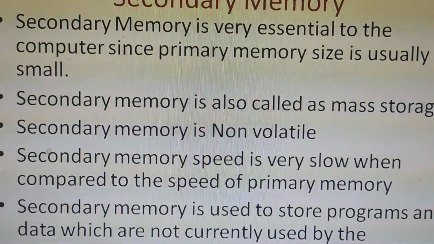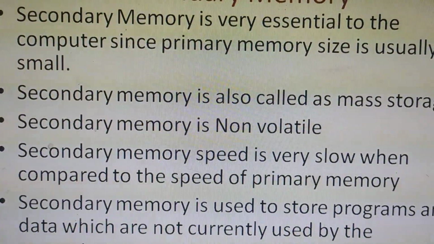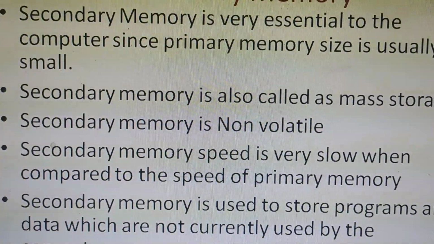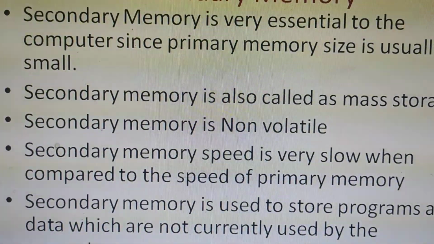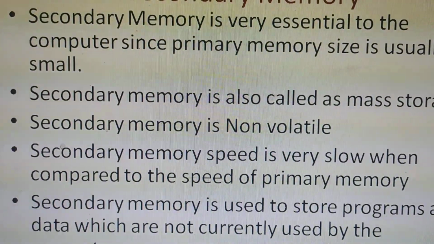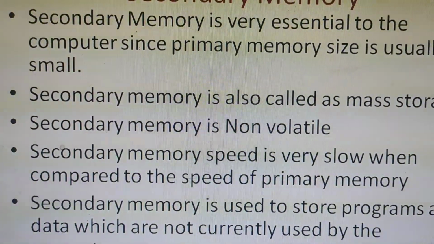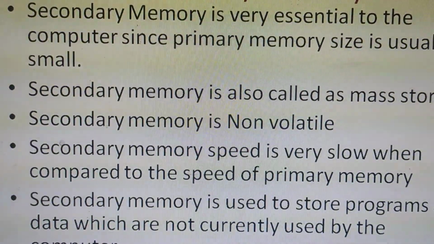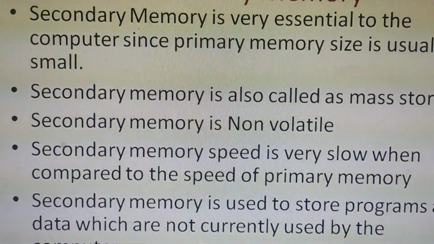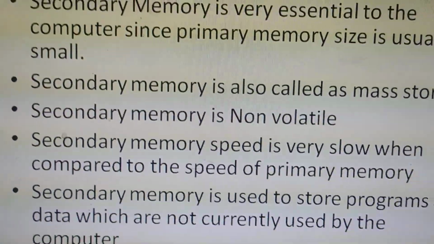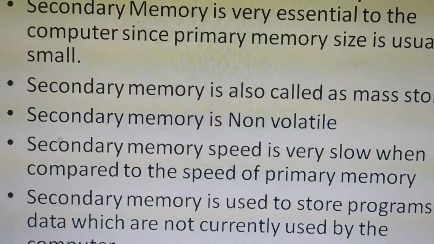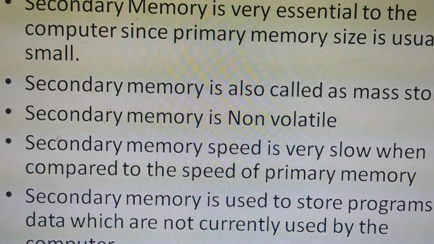The secondary memory is also non-volatile. What is the meaning of non-volatile? As we have discussed previously, non-volatile means it does not require the power supply to retain data. It can store the data even when the power supply is not present.